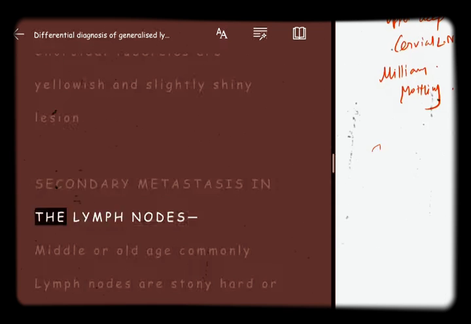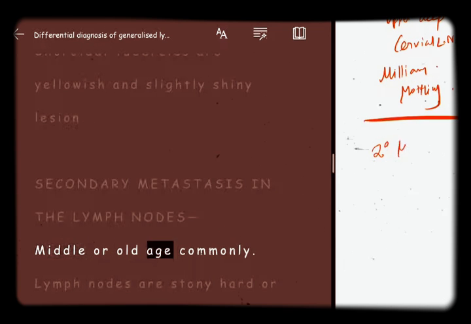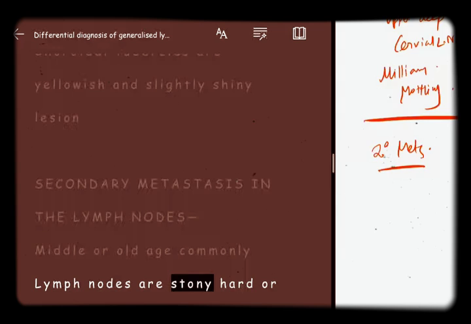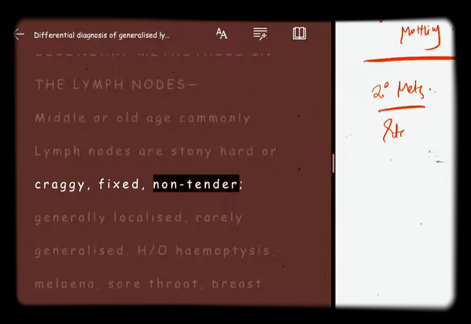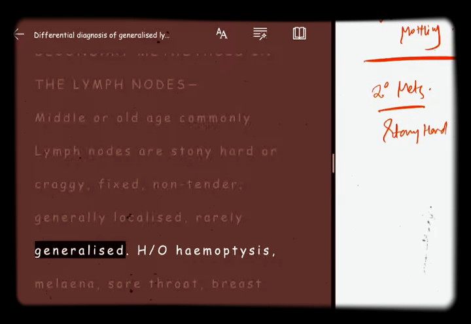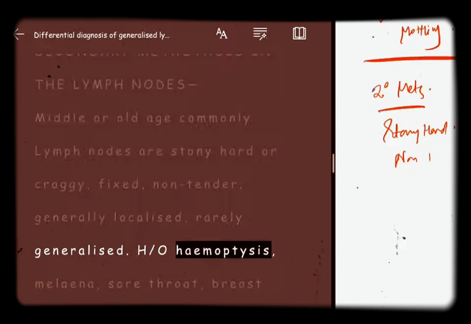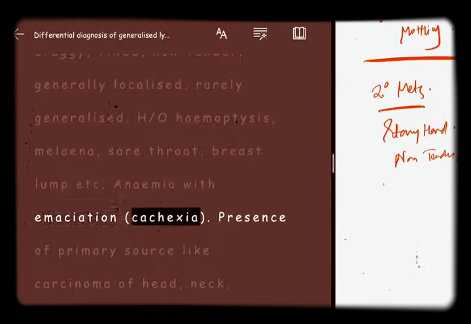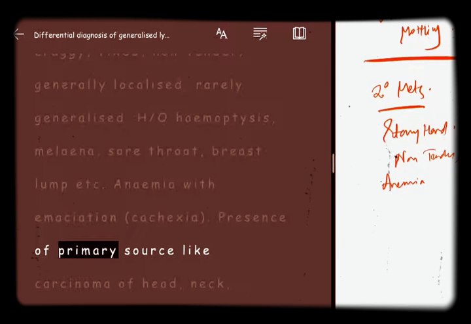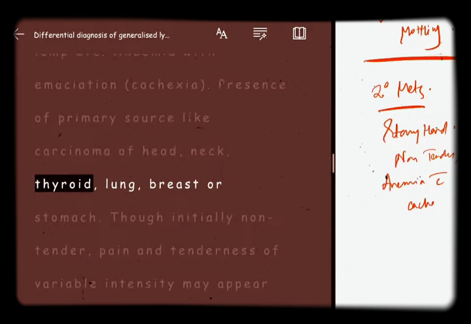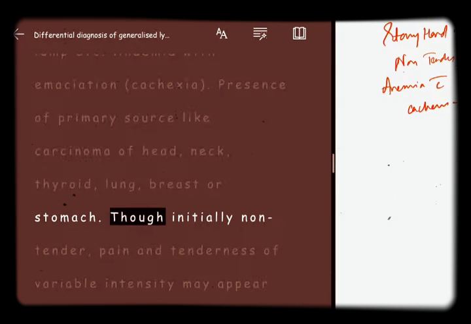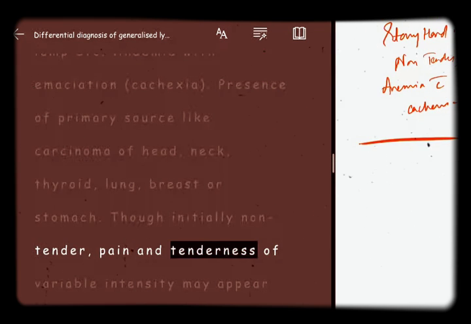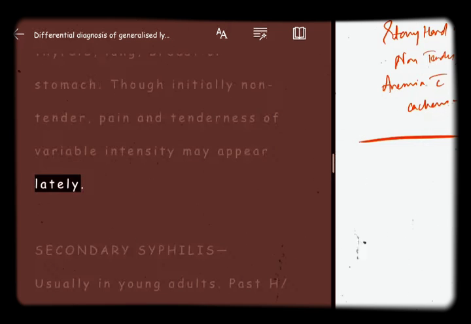Secondary metastasis in the lymph nodes. Middle or old age commonly. Lymph nodes are stony hard or craggy, fixed, non-tender, generally localized, rarely generalized. History of hemoptysis, melena, sore throat, breast lump etc., anemia with emaciation, cachexia. Presence of primary source like carcinoma of head, neck, thyroid, lung, breast, or stomach. Though initially non-tender, pain and tenderness of variable intensity may appear later.